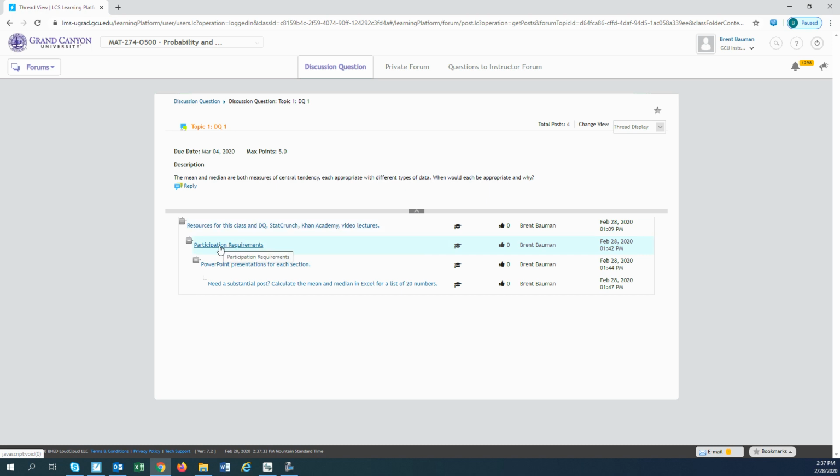Participation requirements will discuss what your participation requirements are for this week or for the course. Some PowerPoint presentations. We do a lot of definitions, so it's nice to have those worked out on the PowerPoint. And then I'll often have little posts here to try something to earn a substantial post. If there's a calculation or something like that, you should be using an Excel document to answer them and attach it to your post. If it's just asking about definitions, then you can just type those out like normal. Private forum if you need to message me, question to instructor if you think your question's relevant for the class.